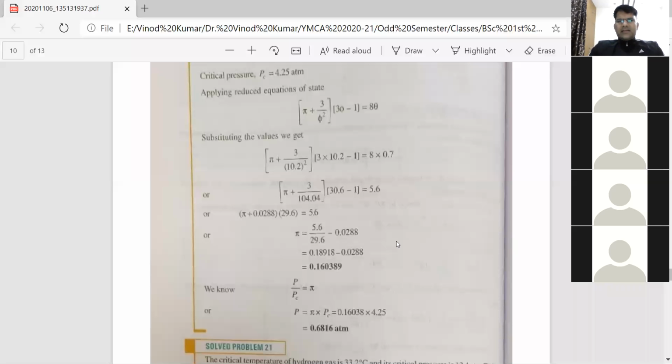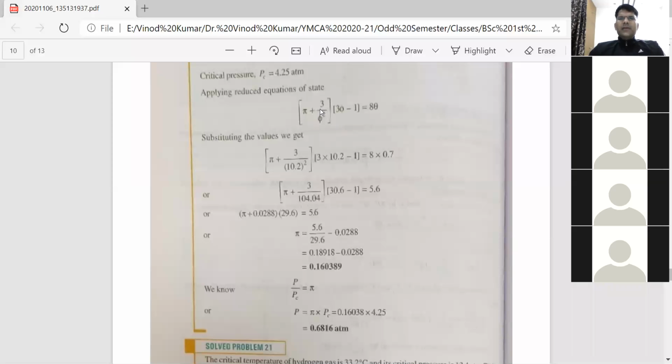So what is the value of pi? Not 3.14 or 22/7. That pi is not the one. We are talking about this pi that we have calculated, 0.16. So in place of pi we have 0.16, and in place of PC we have 4.25. PC is already given, this is the critical pressure. This comes out to be the pressure of the gas, 0.6816. Correct?